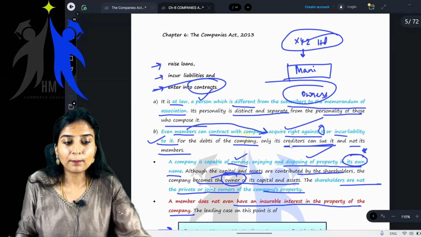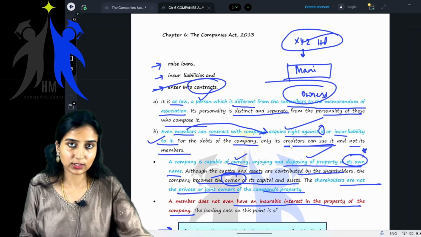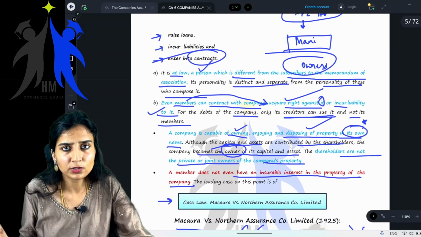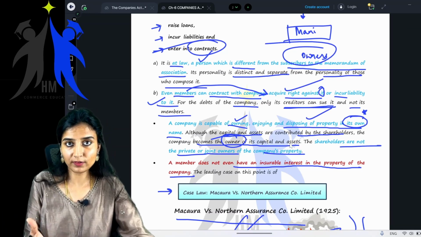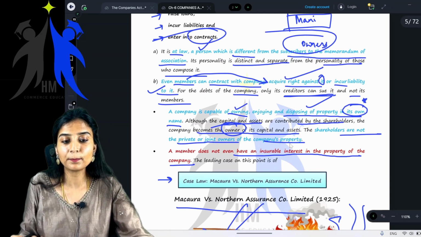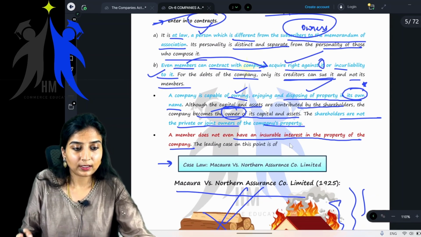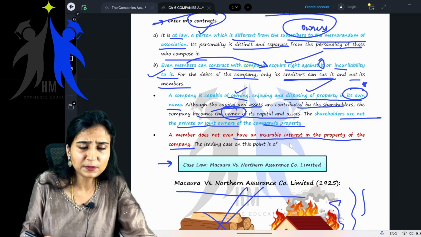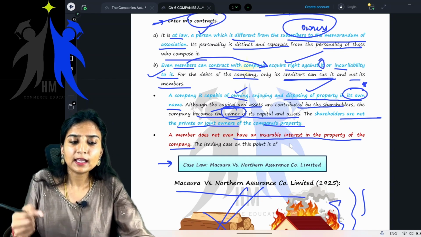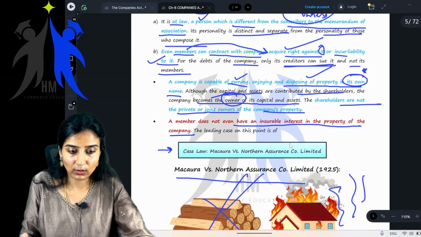Next, it is at law a person which is different from the subscribers to the memorandum of association, meaning it is separate from the owners of the company. Next, even members can contract with the company. That's what we have learned. The members can contract with the company, acquire rights against it, or incur liability to it. Next, a company is capable of owning, enjoying, and disposing, disposing meaning selling, of the property in its own name.